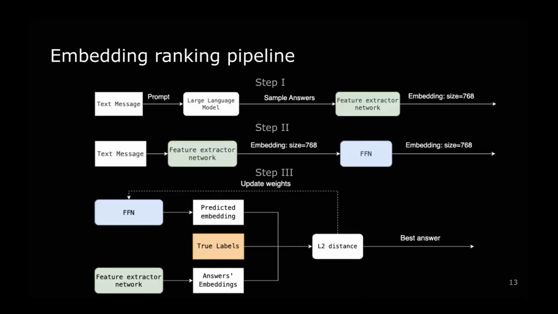So our embedding ranking pipeline looks like this. The large language models are represented by InstructGPT, and feature extractor networks are different GPT-based models. In the first step, we calculate the top 5 answers and their embeddings for a given text message and a prompt. In the second step, we take this given text message and predict an embedding of a correct answer for it. And in the third step, we calculate the Euclidean distance between the answer embedding and the predicted embedding. And we assume that the answer with the lowest Euclidean distance would be correct.